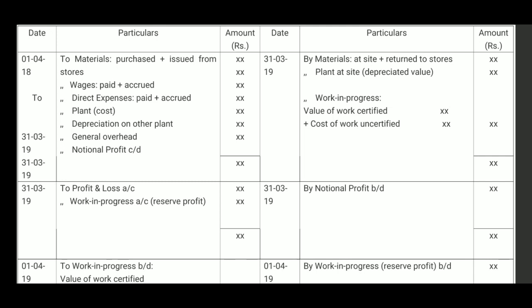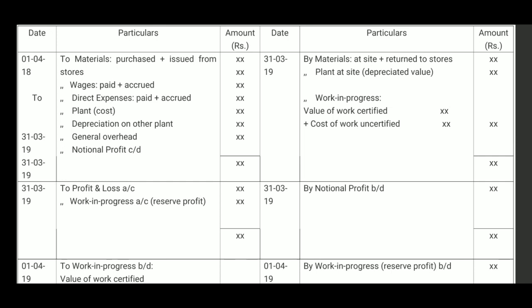Next, depreciation on other plant. It means that here directly depreciation is taken on the debit side because a plant may be used for a short period in the accounting year. Therefore, directly we will be considering depreciation on such plant, that is separately taken here.